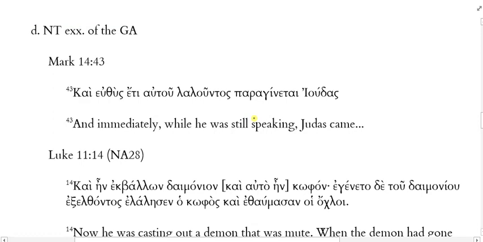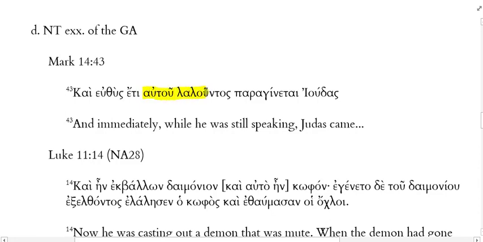Mark 14:43. Let's recite this out loud together. Ready? This is the first time you've probably seen this, and so it'll be fun to hear you. Ready? Kai euthus eti autou laluntas paragenetai Iudas. All right, good. So here we have one of Mark's favorite words, euthus, immediately, and eti, yet, still, autou laluntas. Look at the case of autou and laluntas.